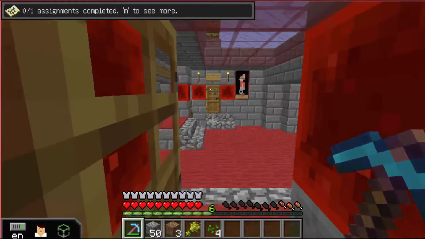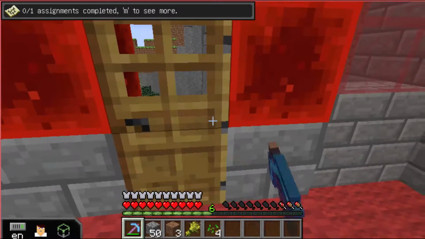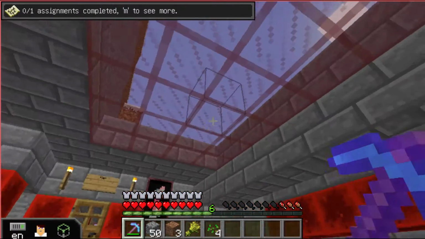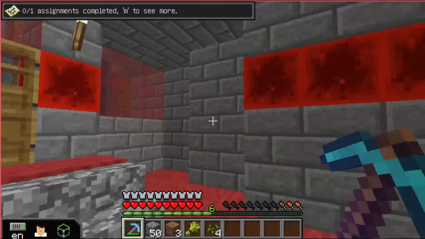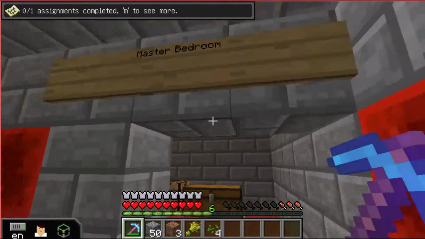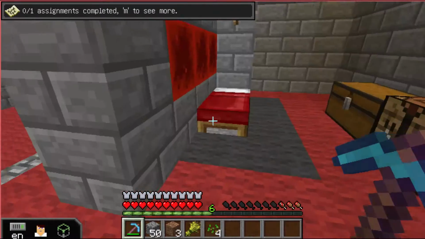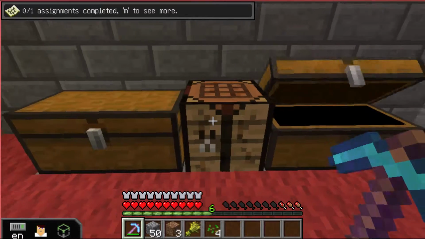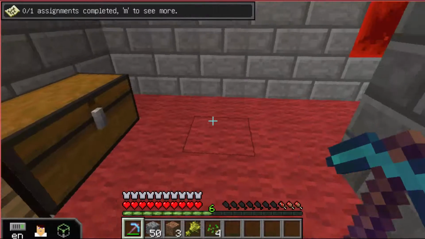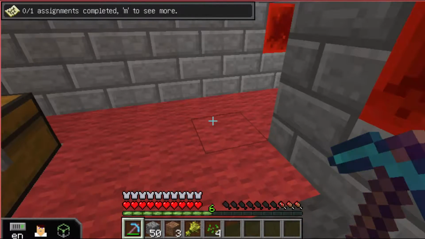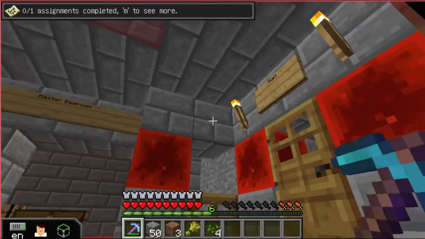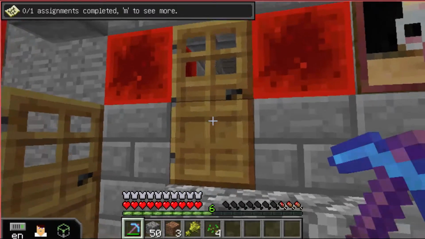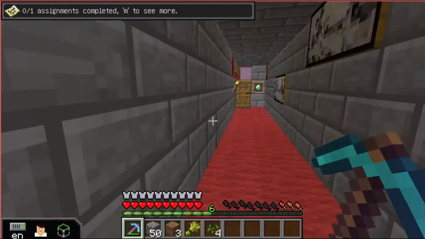So then within my mountain home, we have kind of like the commons area. Notice that I have red glowstone, red stained glass, and then it's lit with torches. So this is my master bedroom. This is where I sleep, and then we have items within chests, and then a crafting table to manipulate the items that we gather. So then we have two pathways, one that leads up to the top of the mountain and then one that goes into the hall. So let's look into our hall here.